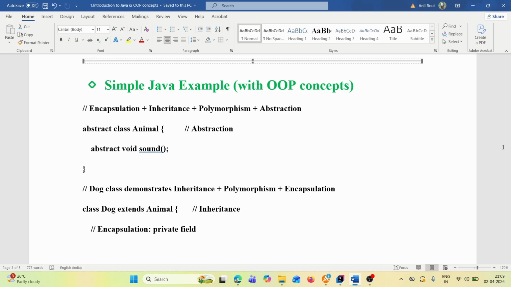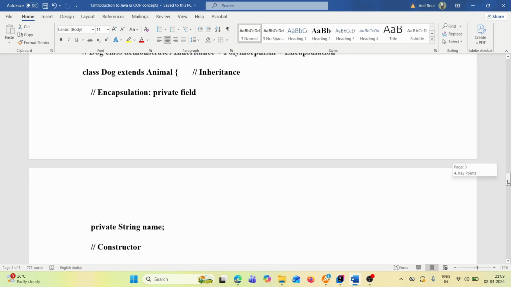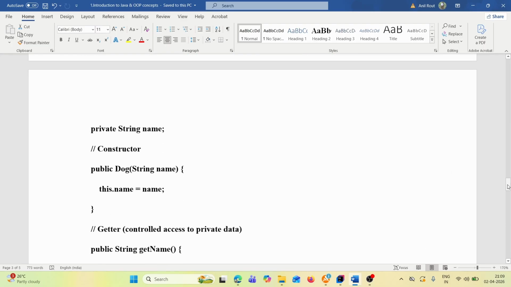Then the Dog class demonstrates inheritance, polymorphism, and encapsulation. So class Dog extends Animal. That is inheritance.